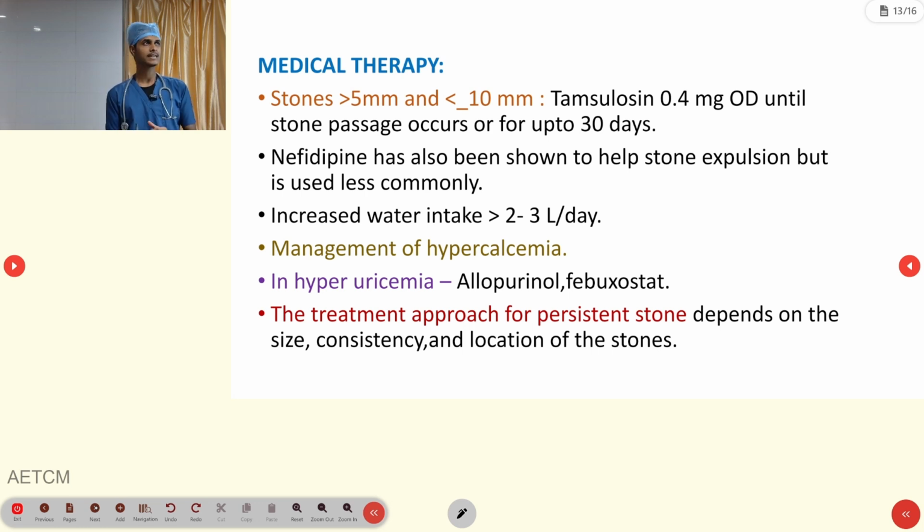So how are we treating in hospital? If the stone is greater than 5 millimeter and less than 10 millimeter, straight away we are considering tamsulosin.